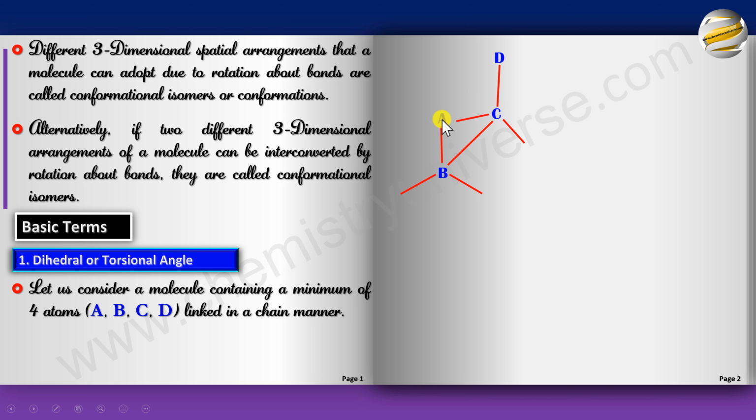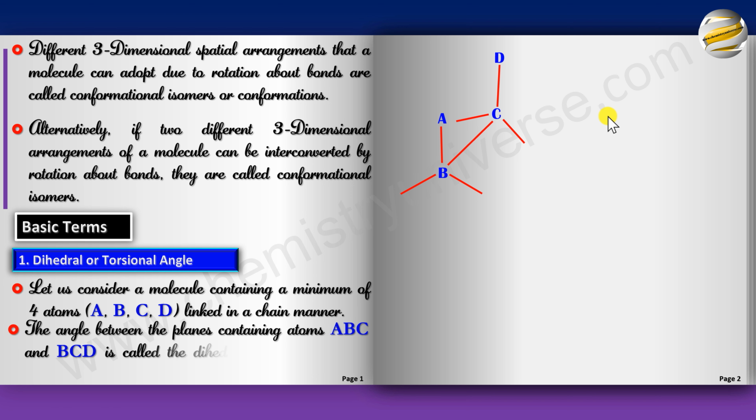Now the dihedral angle between bond AB and CD is basically the angle between the planes that contain ABC and BCD. So the angle between the planes containing atoms ABC and BCD is called the dihedral angle or torsional angle between the bonds AB and CD.